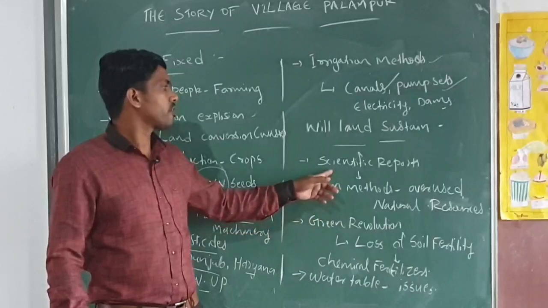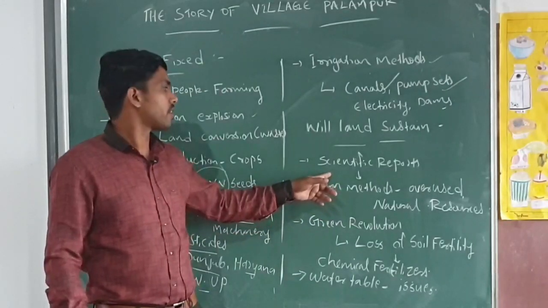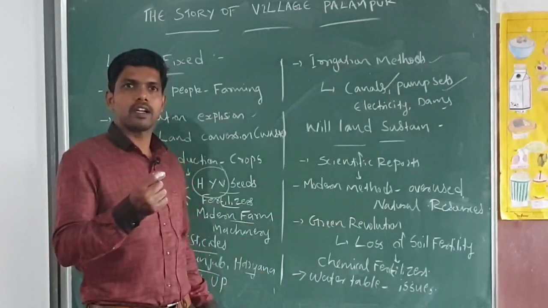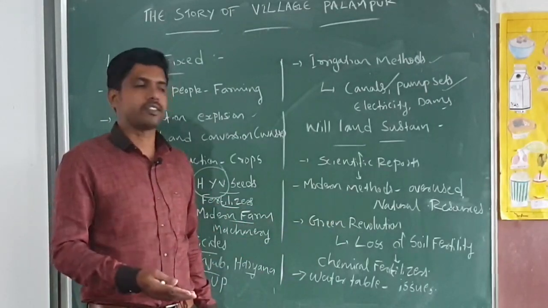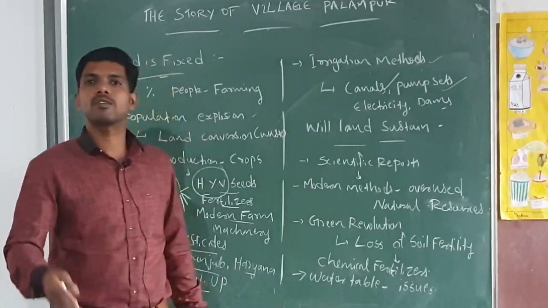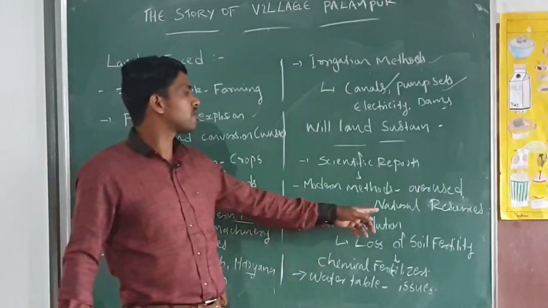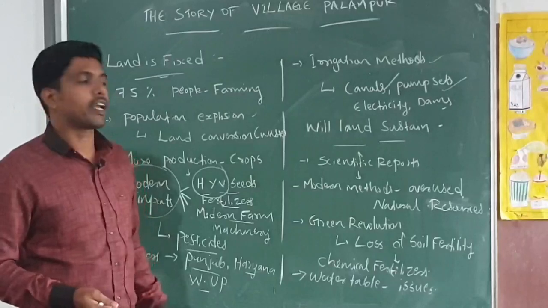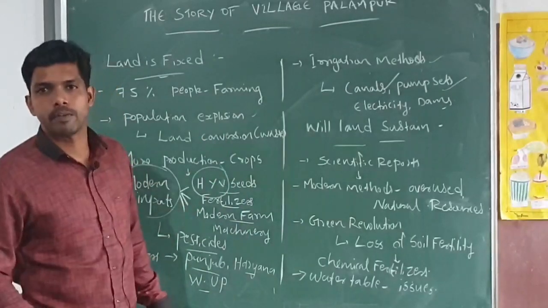According to some scientists and scientific reports, modern methods take the land for many usages, and overuse is going to deplete the natural resources also. So land is used again and again with the help of our modern inputs.